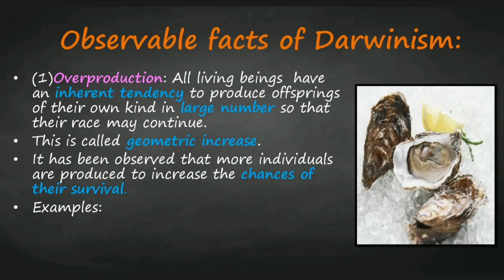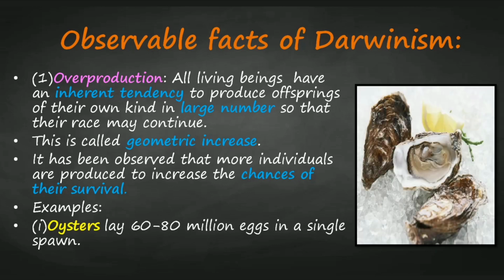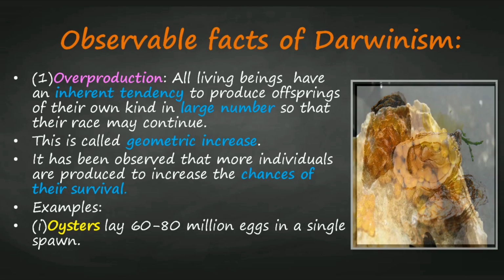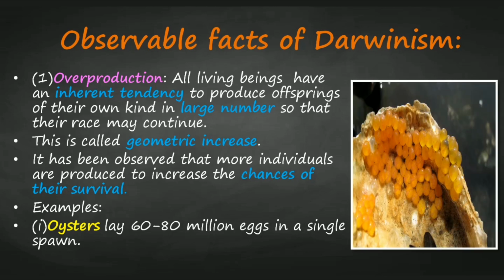An example is the oyster. It lays approximately 60 to 80 million eggs in a single span. But the question arises, if all the eggs hatch and young ones survive, after a few generations what will happen? The cells would be about the size of the earth.